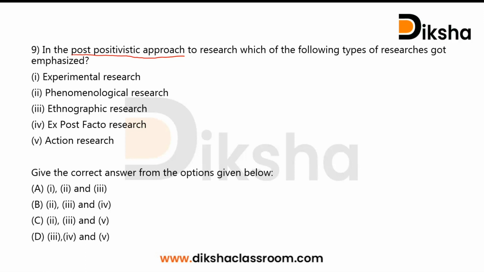So in this question, to answer, you can select the option which are the examples of qualitative research. That must be the answer which is related to post-positivistic approach. Here we know phenomenological research, ethnographic research, and action research are examples of qualitative research. Experimental research and ex post facto research are clearly quantitative research designs. So the correct answer will be the option containing the codes 2, 3, and 5, which is option C.